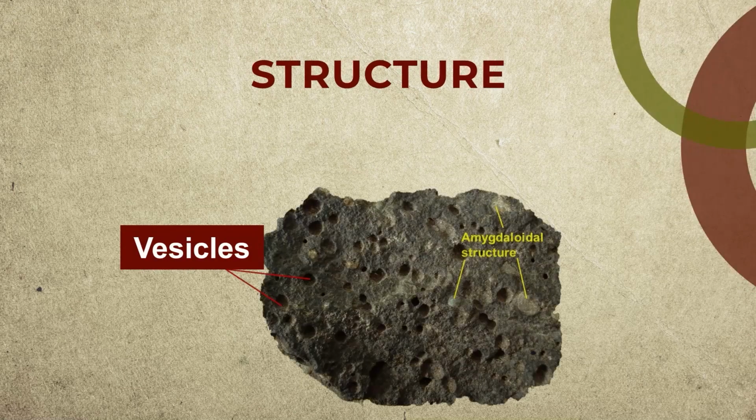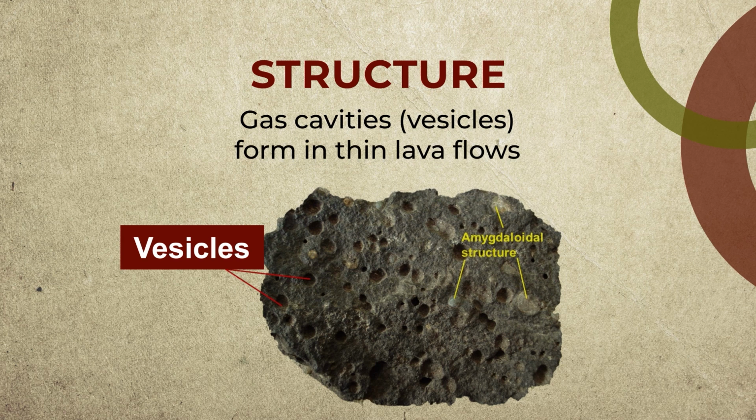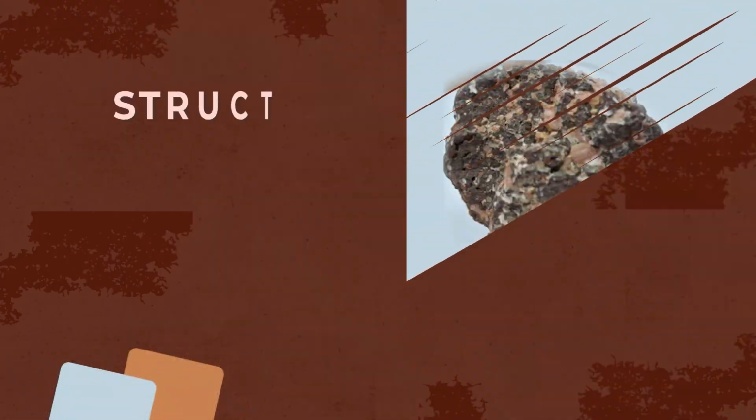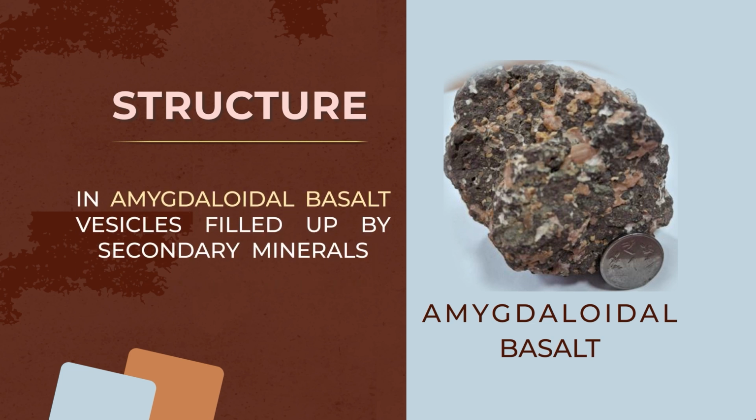It forms extensive lava flows having low viscosity. It is a mafic rock, so mafic magma has low viscosity, or it may have pyroclastics. Gas cavities or vesicles may form in thin lava flows. Gas cavities form when the gases escape from the lava and it gets solidified. Those cavities may get filled up with secondary minerals, in which case the rock is known as amygdaloidal basalt.